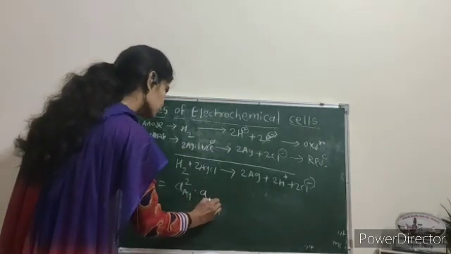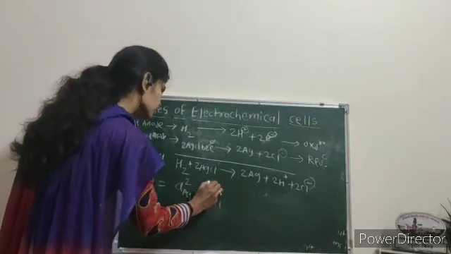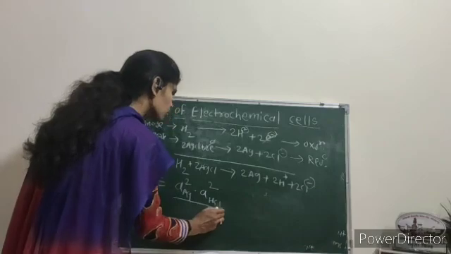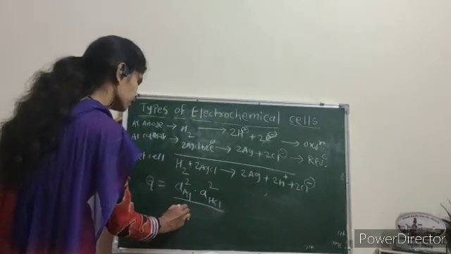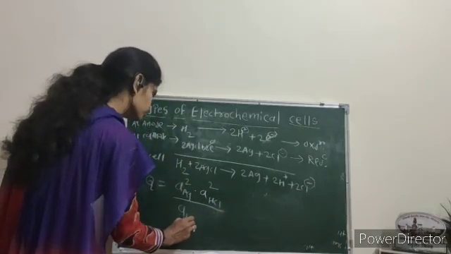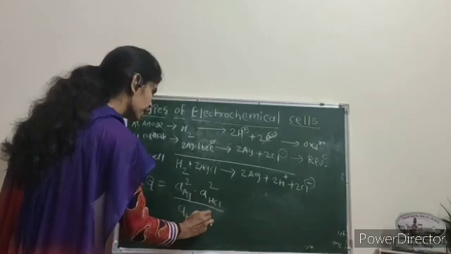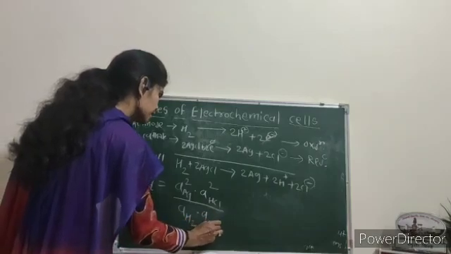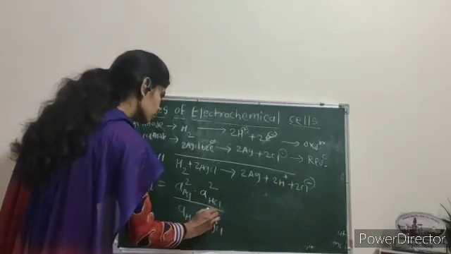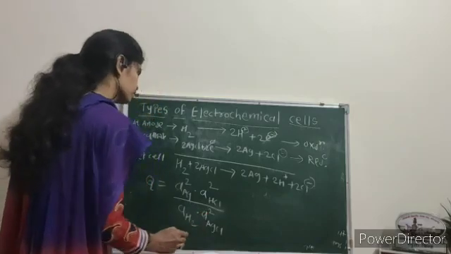Therefore, activity of HCl to the power 2 whole divided by activity of H2 into activity of AgCl to the power 2.